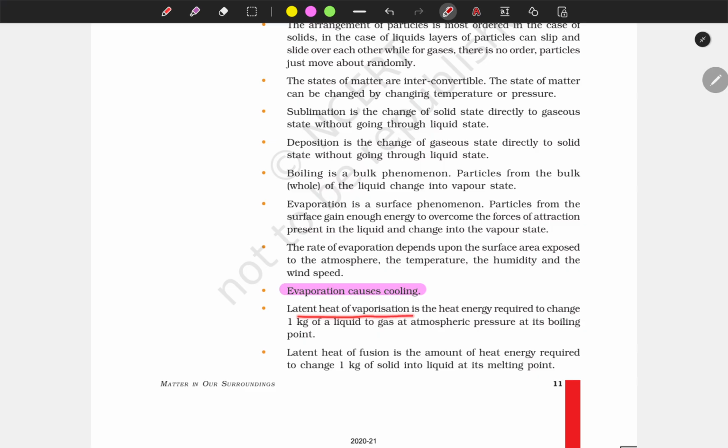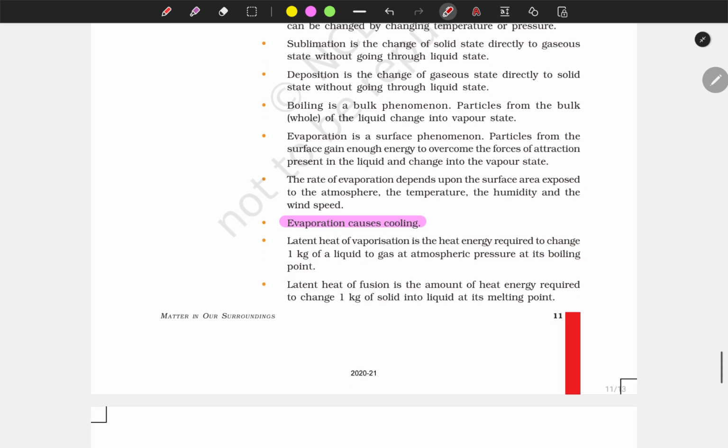The latent heat of vaporization is the heat required to change 1 kg of liquid to gas at atmospheric pressure at its boiling point. Latent heat of fusion is the amount of heat energy required to change 1 kg of solid into liquid at its melting point. So see, it's about latent heat of fusion and latent heat of vaporization.